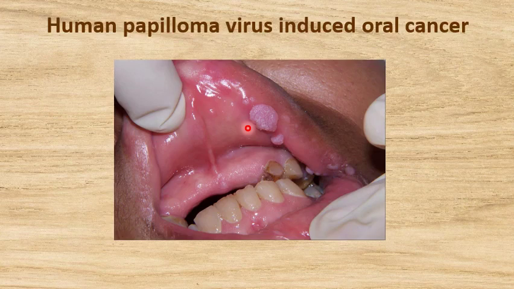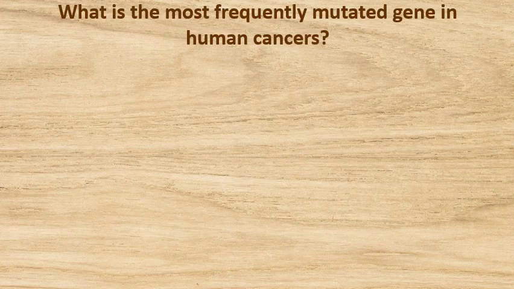What you are seeing here is a cancer lesion in the oral cavity which is caused by human papillomavirus. Now you know that mutations in proto-oncogenes as well as tumor suppressor genes can cause cancers.